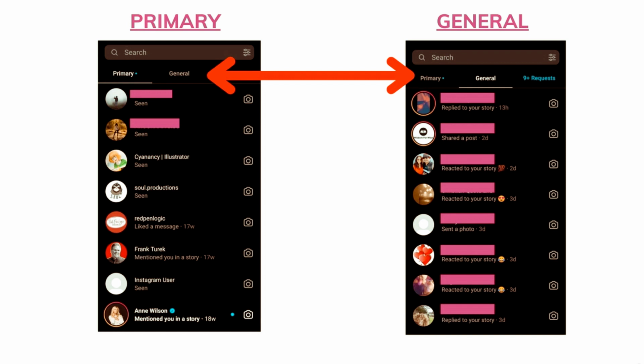So at the moment, if you're having a small number of followers, then not a lot of people might be replying to your messages. But as your page grows, you would definitely require this messaging option. And in the case of a personal account, you don't have this division of primary and general. So I hope you understood how useful the professional account would be for organizing your messages.